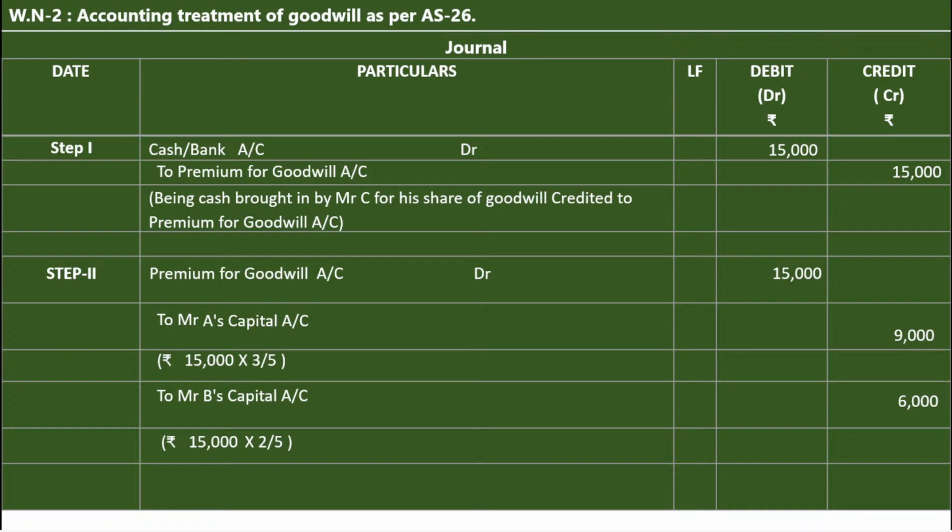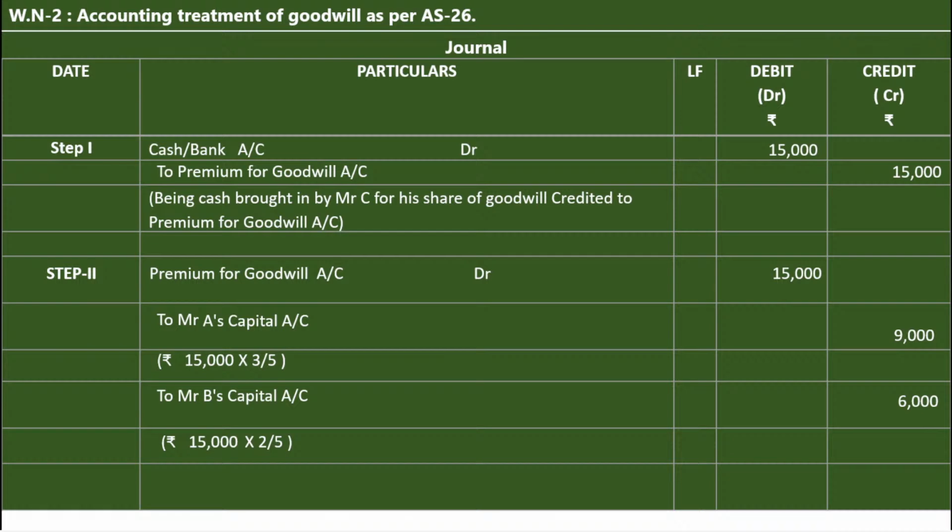One is when the new partner brings the cash for goodwill, the entry is cash/bank account debit to premium for goodwill account. The second step is to distribute or apportion the goodwill to the old sacrificing partners. The entry is premium for goodwill account debit to Mr. A's capital account, to Mr. B's capital account.